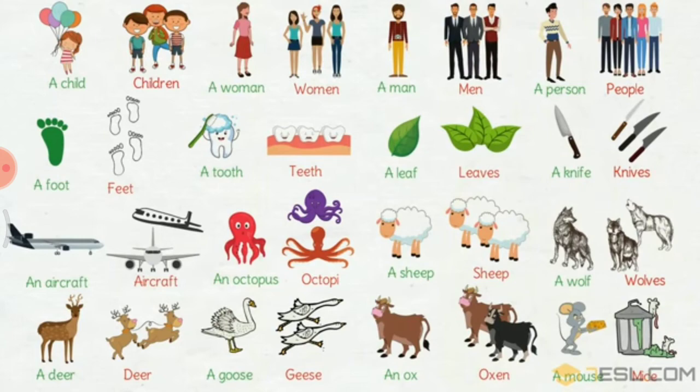An aircraft? Aircraft. An octopus? Octopi. A sheep? Sheep. A wolf? Wolves. A deer? Deer. A goose? Geese. An ox? Oxen. Mouse? Mice. So that's all for today, dear children. I hope you all understood, and you have to remember all of these. I will give you the writing part of this also.